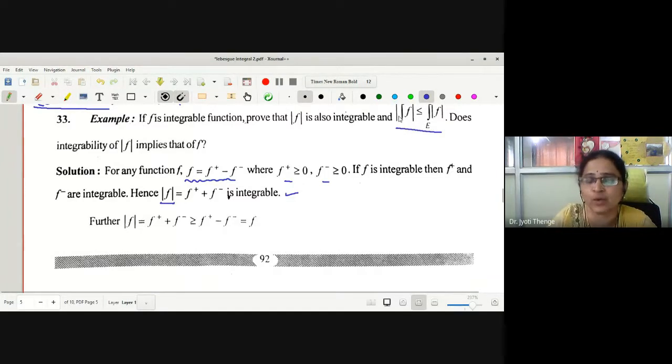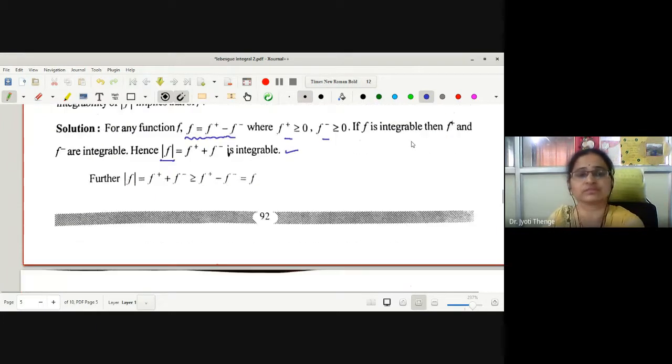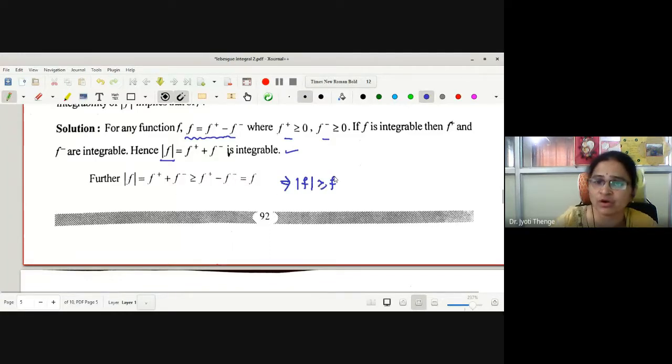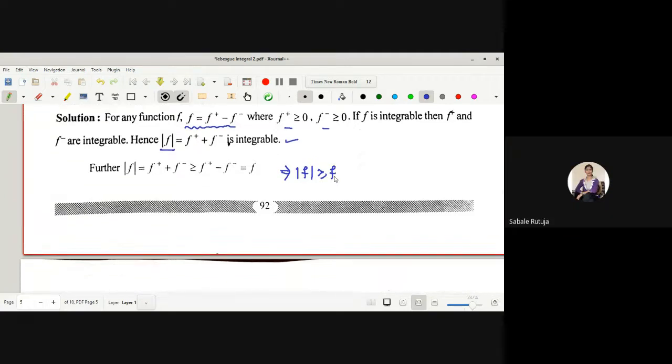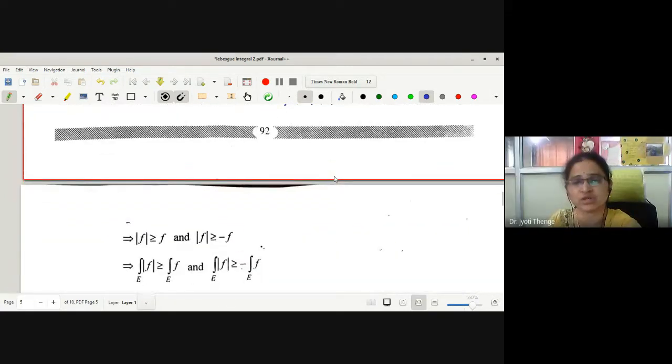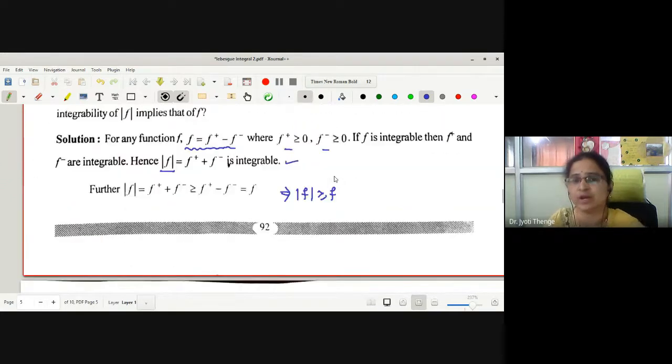Okay, this inequality: modulus of integration f is less than or equal to integration of mod f. Mod f we know is defined to be f plus plus f minus, which is always greater than or equal to f plus minus f minus, which is nothing but f. Therefore, what we wanted to claim is whether mod f is greater than or equal to f or not. Yes, ma'am. If f is positive, having a positive value, then both the values are the same. But if f is negative, mod f will be greater than that negative value. This is what we wanted to claim.